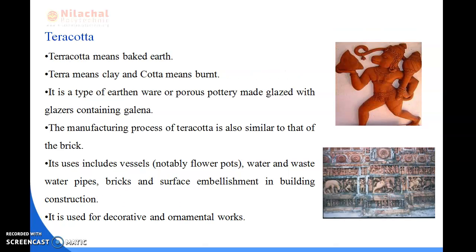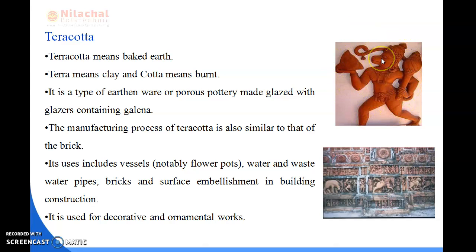Next we will be reading about terracotta. Terracotta means baked earth. Terra means clay and cotta means burnt. It is a type of earthenware or porous pottery, glazed with glazes containing galena. Galena is a type of mineral. So terracotta is a type of earthenware or porous pottery glazed with glazes containing galena. You can see here the diagram of terracotta.